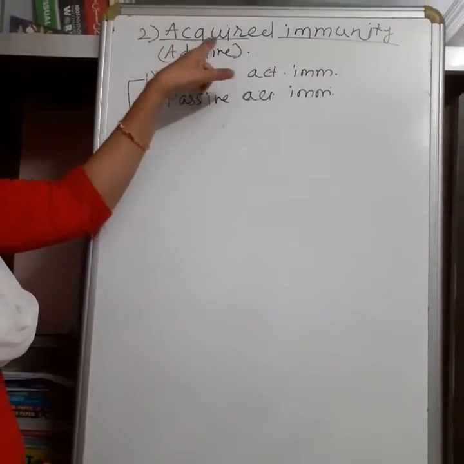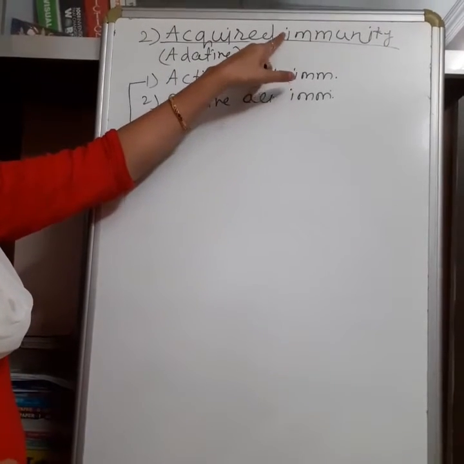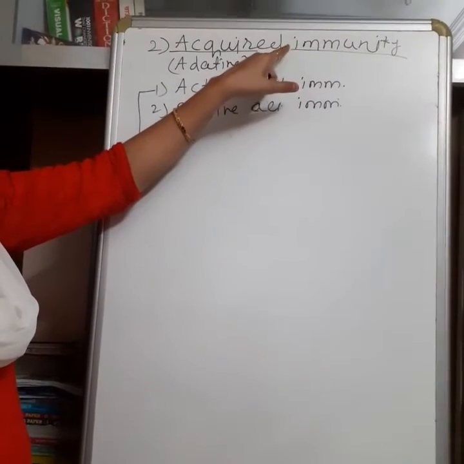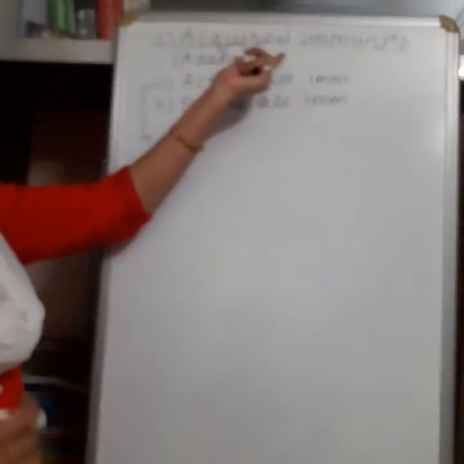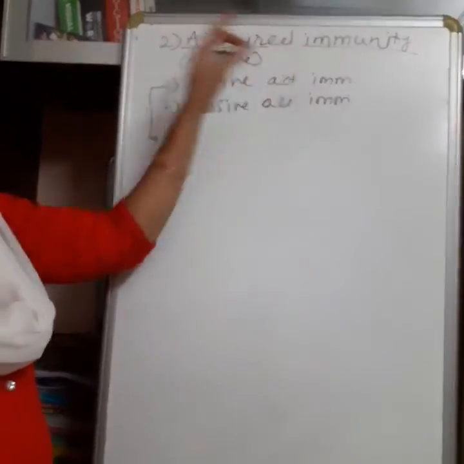Actually this acquired immunity is always developed after the exposure of some viruses or bacteria, or when the body gives response for the first time, then this immunity is developed.